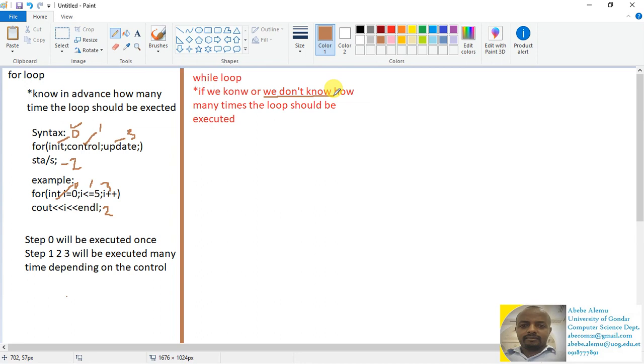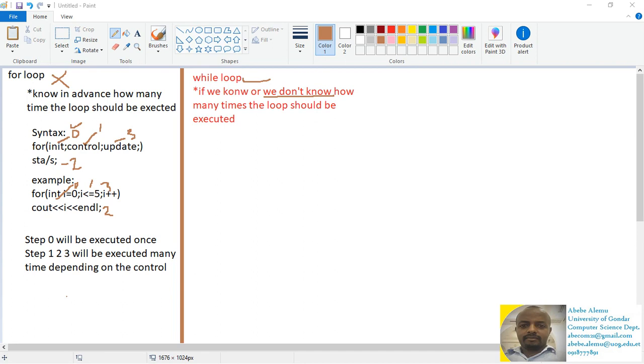This is very much important. If we do not know in advance how many times the loop should be executed, in that case the while loop is recommended. The number of loops will depend on the time of execution of the program, on the operation that we perform inside the program. So we don't know before we write or run the program how many times the loop should be executed. In that scenario, while loop is the recommended one. We can't do it with a for loop. So let's have a look at the programming syntax then.